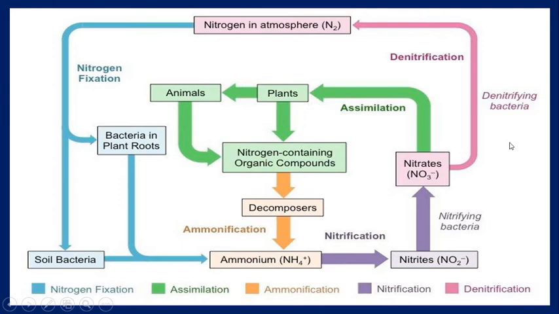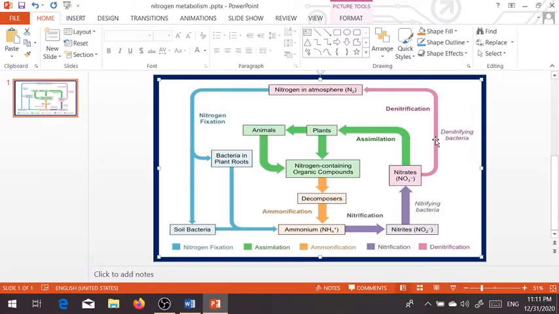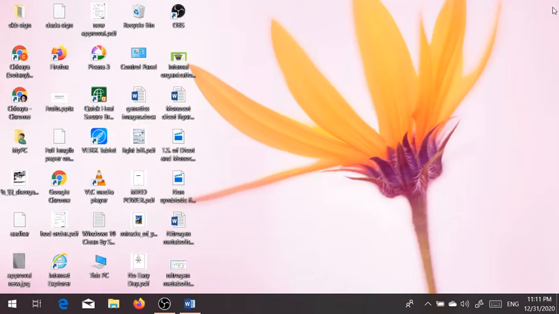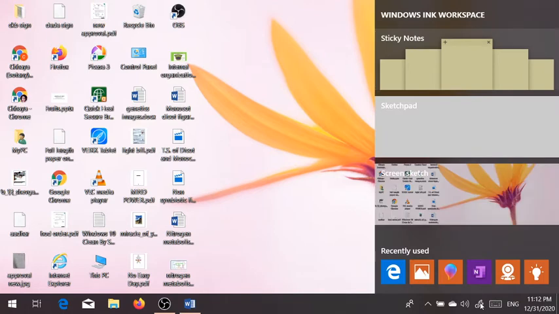So it is the flow chart. Now we will again discuss the reductive amination and transamination.